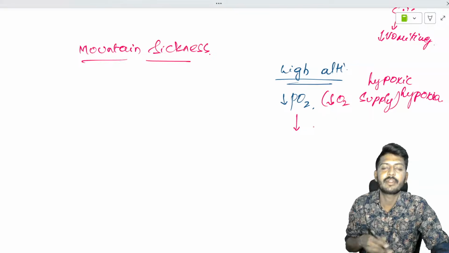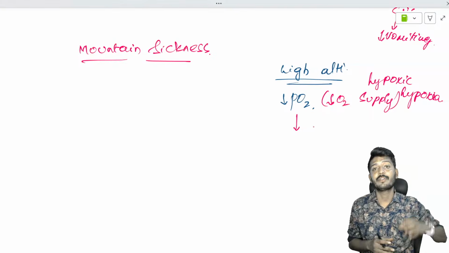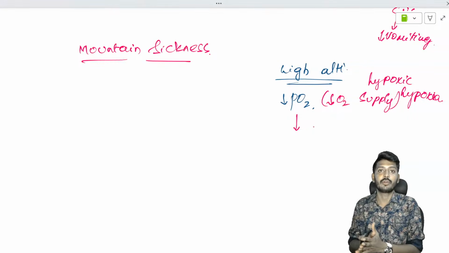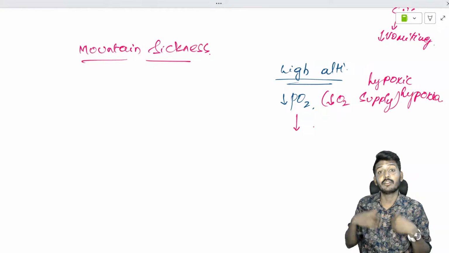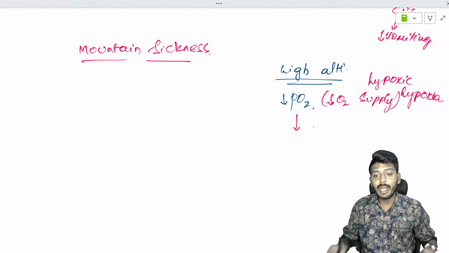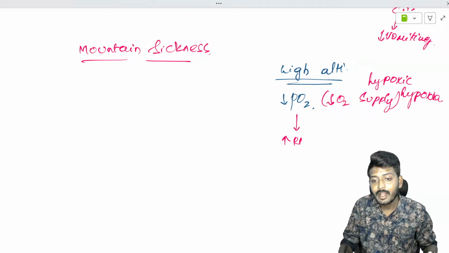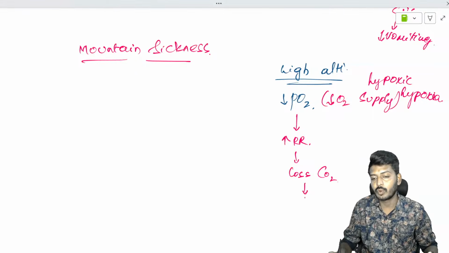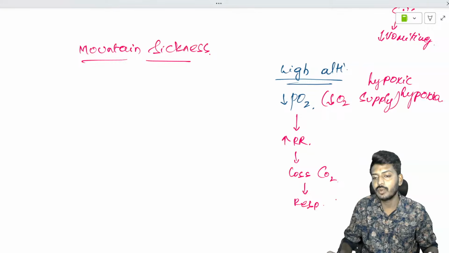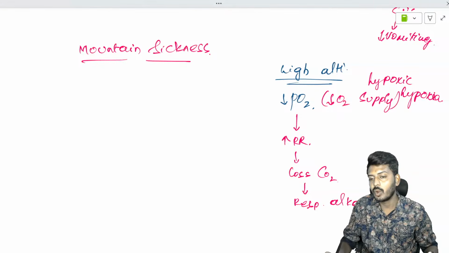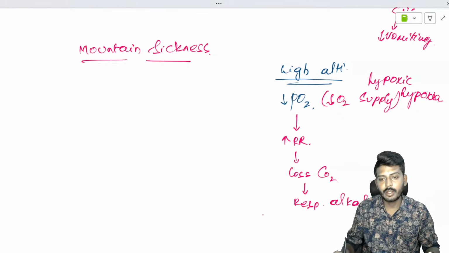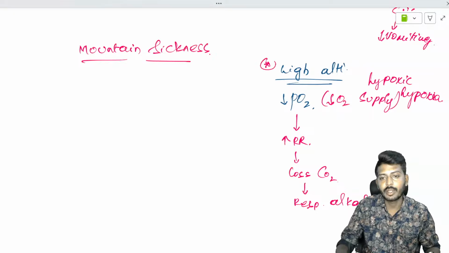If there's a decreased partial pressure of oxygen, how is your body going to compensate? It compensates by hyperventilating, meaning it increases the respiratory rate. Why? Because the person wants to take in more air. The increased respiratory rate also causes a loss of CO2, and loss of CO2 leads to respiratory alkalosis. Now the story of high altitude is over.